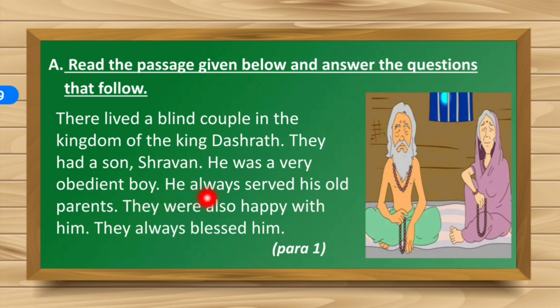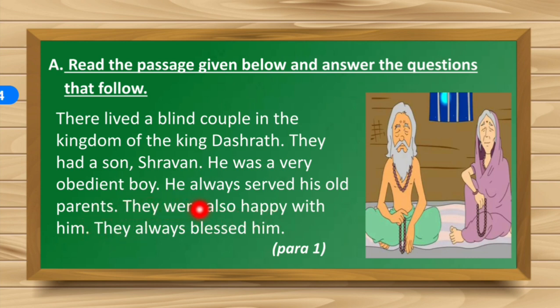Always means all the time he used to serve his old parents. Yes, we can see that his parents were very, very old. And who used to serve them? Their obedient son named Shravan. They were also happy with him. Of course, when their son used to follow whatever they used to say, they were also happy with him.